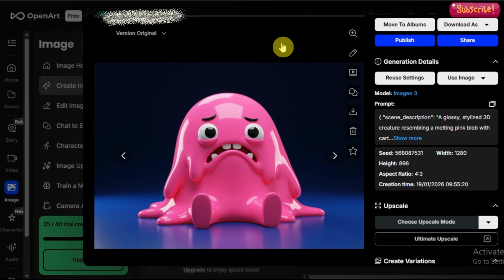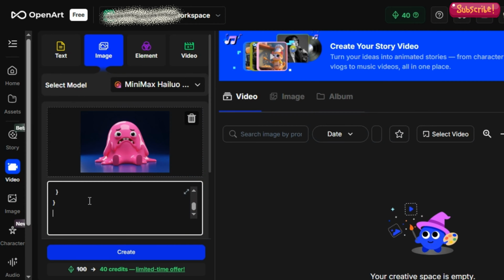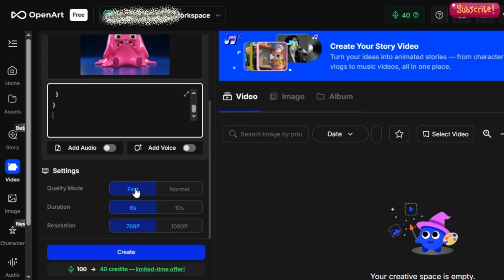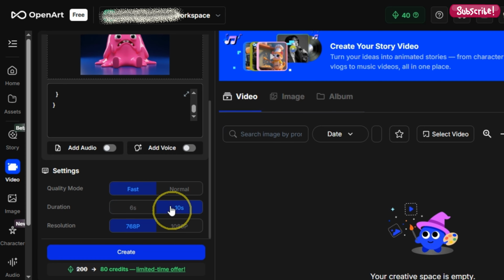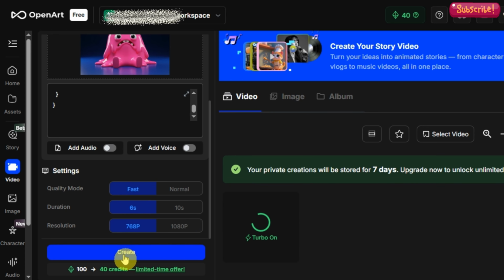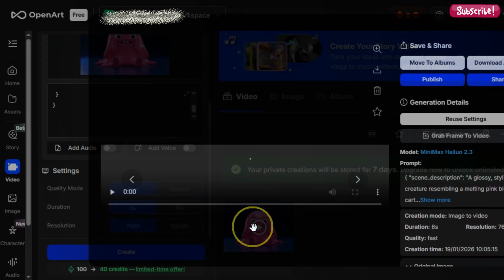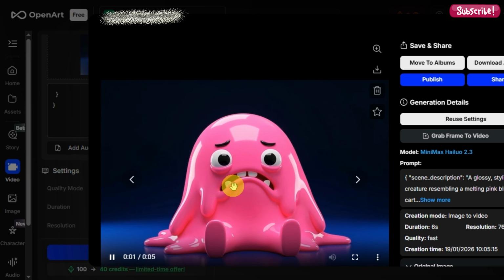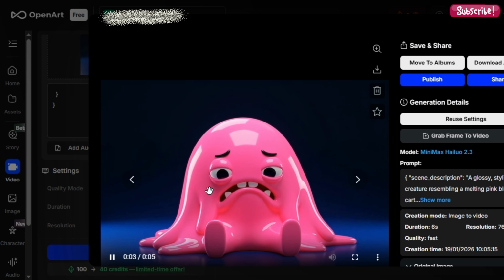Now comes the magic part. Click Image to Video. Choose as the animation model. Set resolution to 720p or 1080p. Duration to 10 seconds, and quality to Pro or Light if you want to save credits. Then simply describe what you want to happen in the scene, and AI will animate it for you. You can make cinematic, funny, emotional, or crazy scenes. I even tested using one image as the starting frame, and the results looked shockingly close to real viral videos.